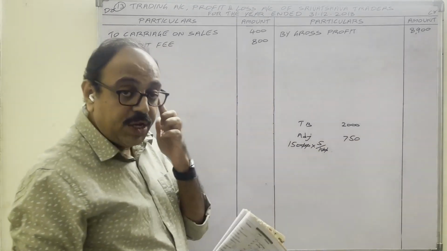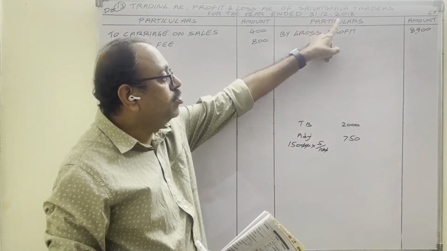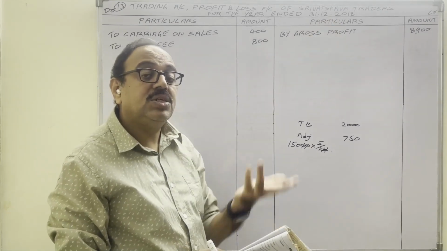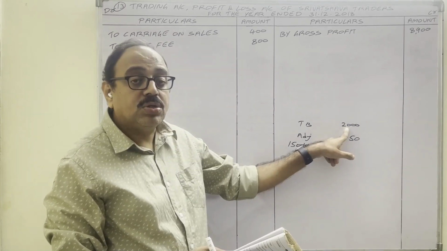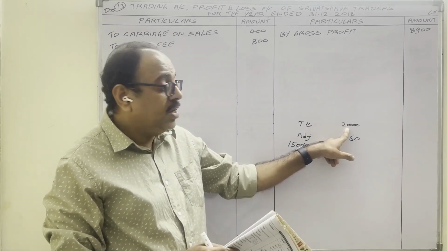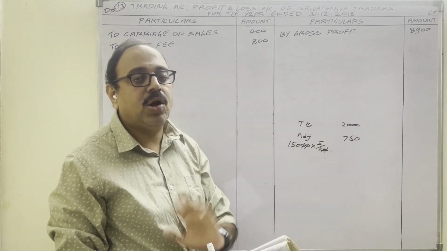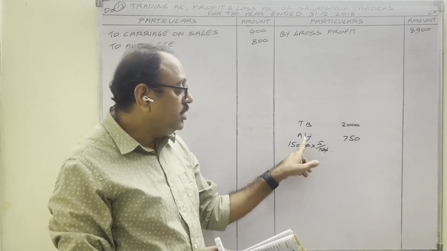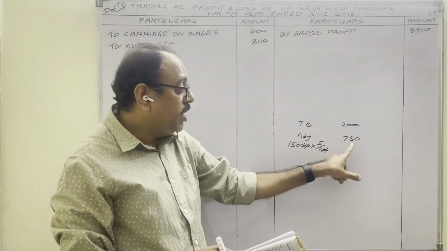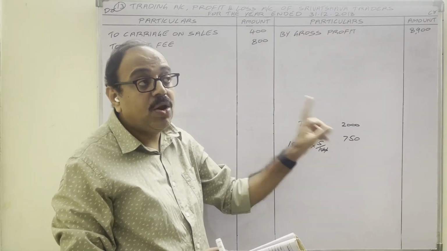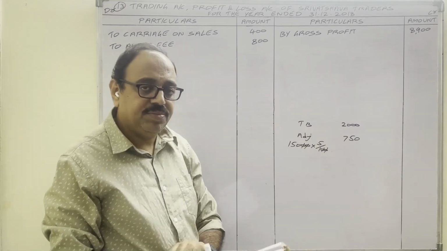750 rupees. Meaning, the year starting date, 1st January 2018, is nothing but last year's closing date. We assumed that from debtors 2000 may not come. So last year from profit we kept aside 2000 rupees to meet that bad debt loss. This year end, on 31st December 2018, we are thinking that 750 may not come from debtors. Means the difference, 1250 rupees, came.